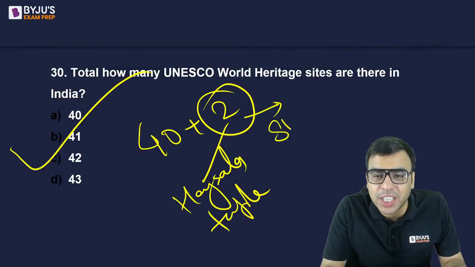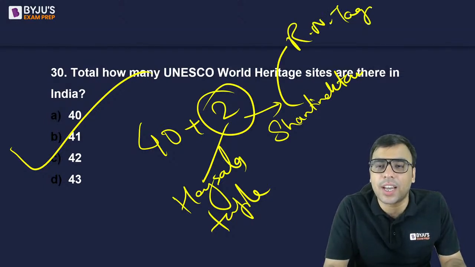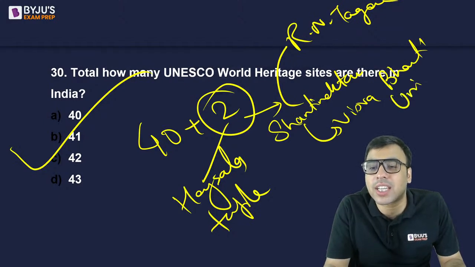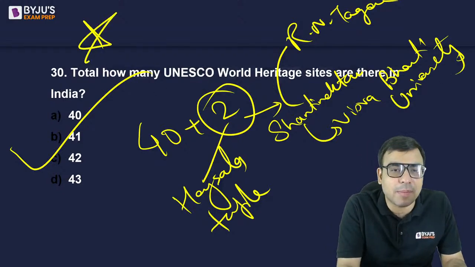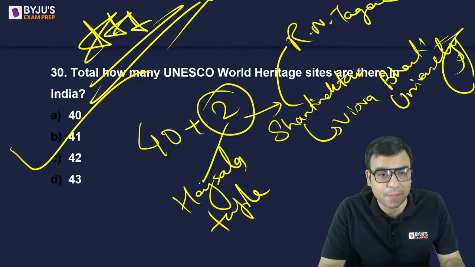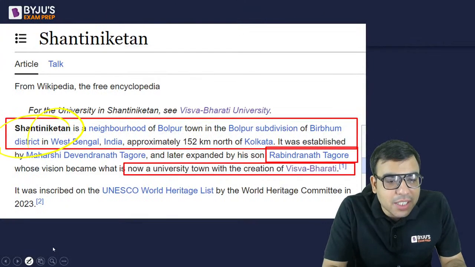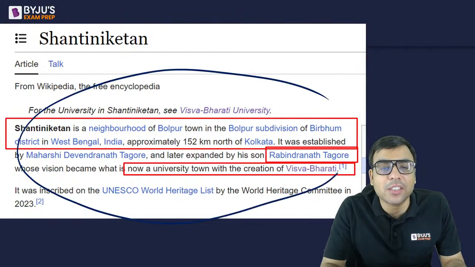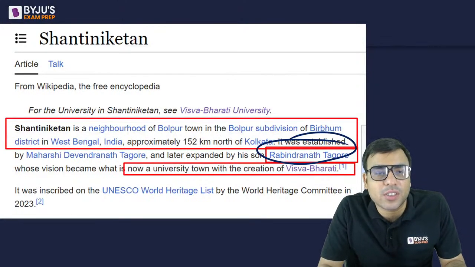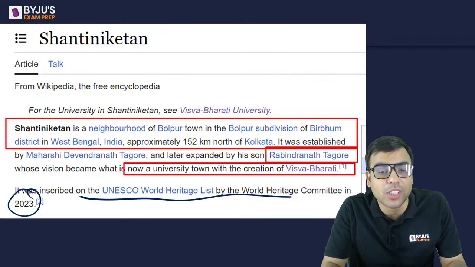So the other one is Shantiniketan, which is associated with the life of Rabindranath Tagore. And now Shantiniketan has become Visva Bharati University. Very, very important. Put a star, put 5-6 stars. The probability of questions being asked from here is very high. A question is likely to be made from here, it may even be asked in the interview. Yes, B is the right answer. Shantiniketan is a neighborhood of Bolpur. If you are from West Bengal, then the probability is even higher that you may be asked in the interview. It is associated with Rabindranath Tagore, and now it has developed into a full-fledged Visva Bharati University. So in 2023 it was also added to the UNESCO World Heritage Sites.